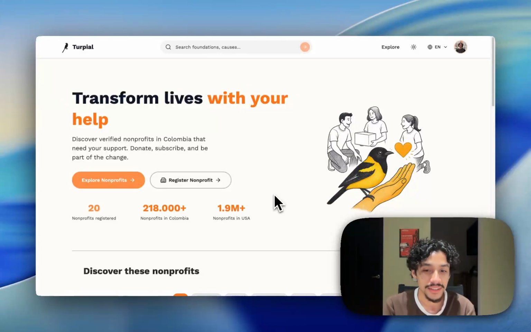Turpial solved this by creating Colombia's first comprehensive digital hub connecting nonprofits with donors. So now let me show you how I built it.